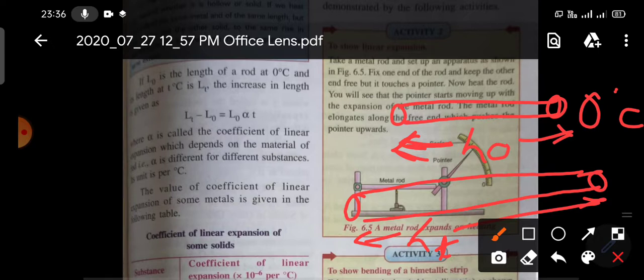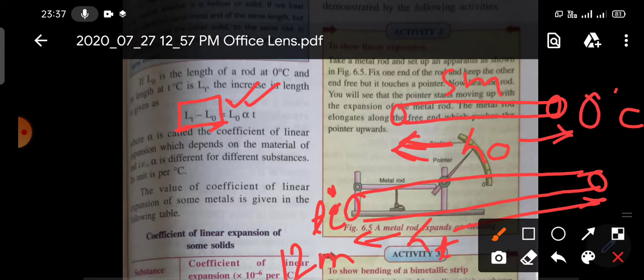Suffix of T. And here you are heating at the temperature of T degree C. So then LT minus L0. LT minus L0 means what? Change in length. Suppose initially its length was 5 meter. Now its length is 12 meter. So 12 minus 5, that means 7 meter is the change in length. How much length increases? So LT minus L0 means change in length, and LT minus L0 is equal to L0, the original length, into alpha.